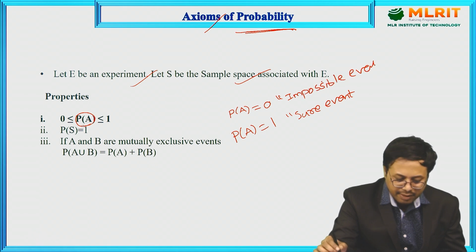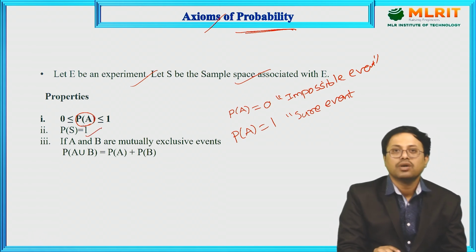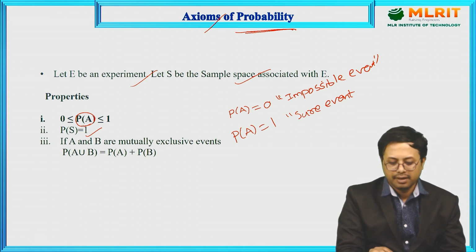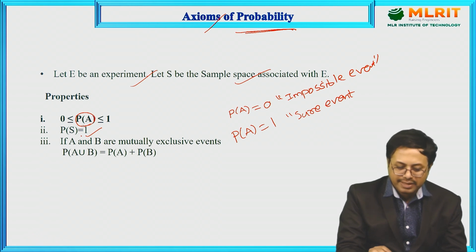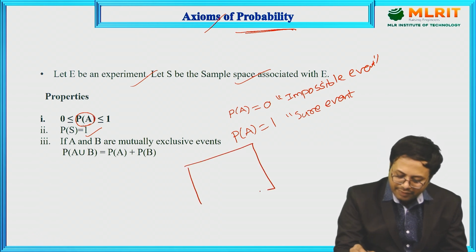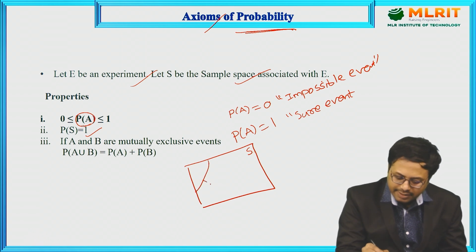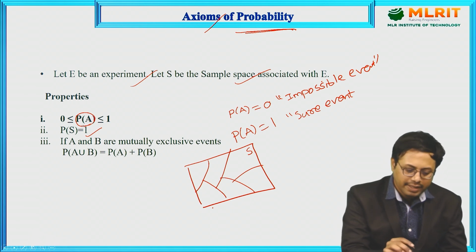Now the second axiom: the probability of a sample space is always equal to 1. What does it mean? If you take the Venn diagram, this is the sample space, and you have some set of events. When you combine all these events, you will get the sample space, and these are also called mutually exhaustive events.